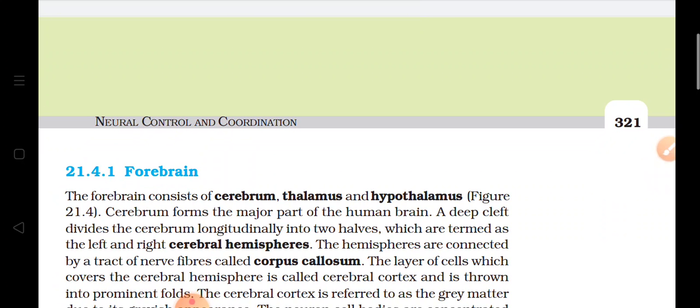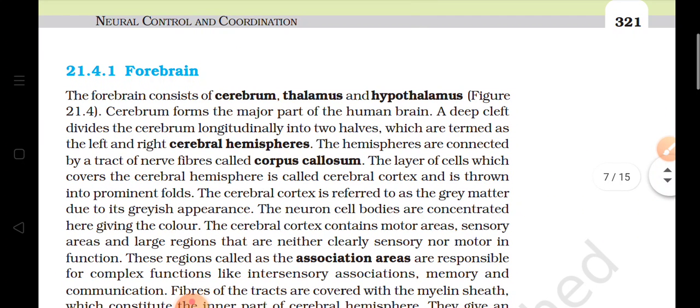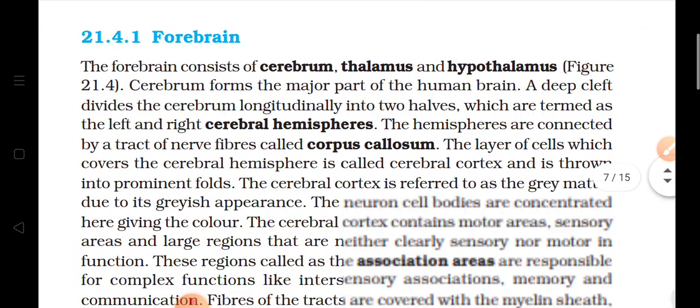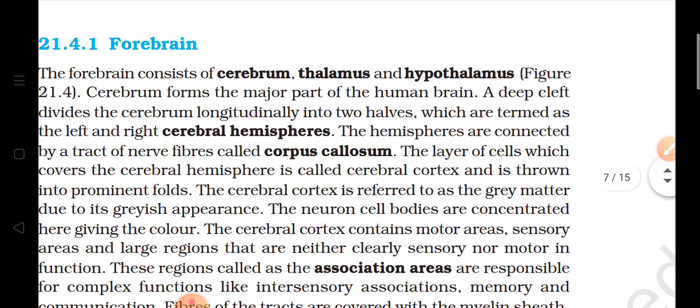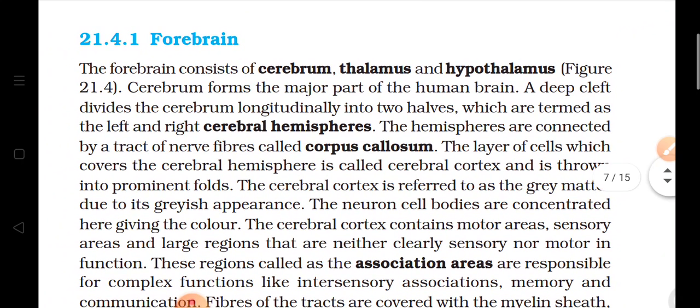Left half is known as left cerebral hemisphere, and the right half is known as right cerebral hemisphere. And these hemispheres are connected by a tract of nerve fibers, and this tract of nerve fibers is known as corpus callosum.